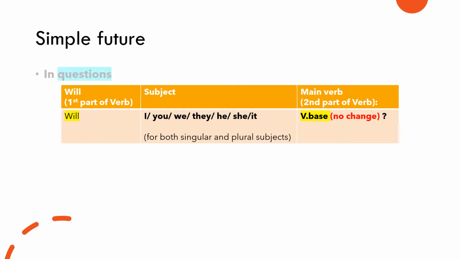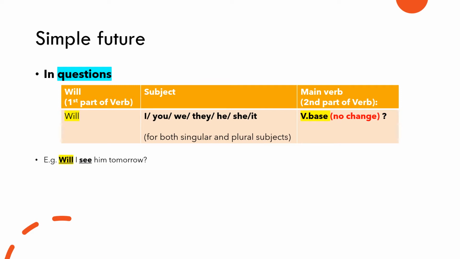In questions, the simple future is formed by putting the will in front of the subject, including pronouns I, you, we, they, he, she, it, or singular or plural subjects. And after the subject, we write the verb in base form, or we call it the verb infinitive.